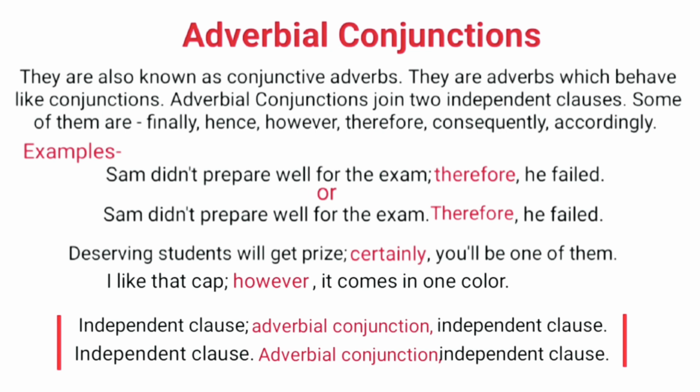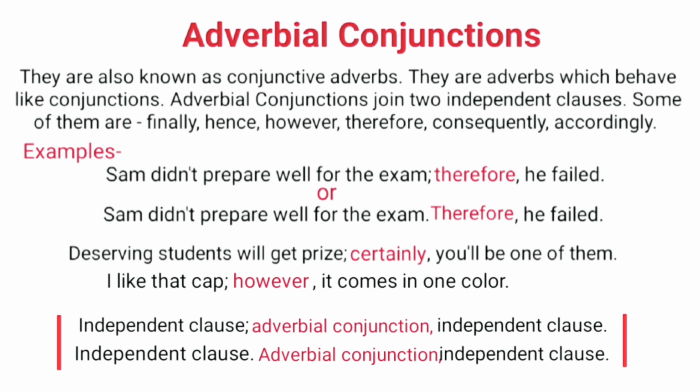An example is, Sam didn't prepare well for the exam, therefore he failed. Therefore is an adverbial conjunction. Note the sequence of the sentence. First there is an independent clause, then semicolon, then adverbial conjunction, comma, and then independent clause.